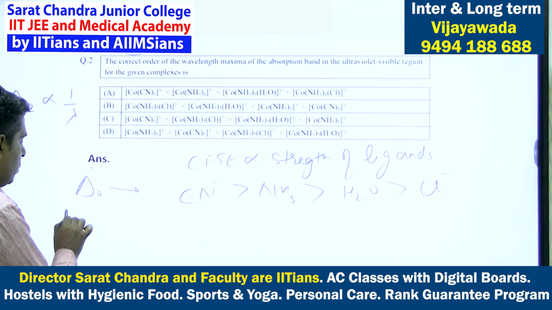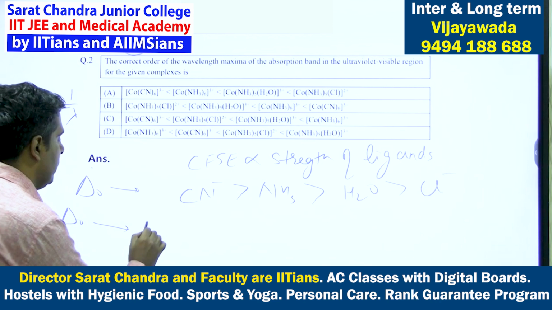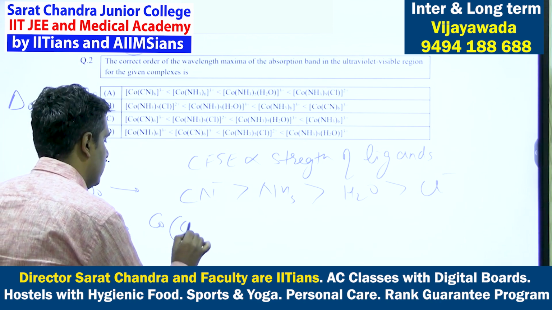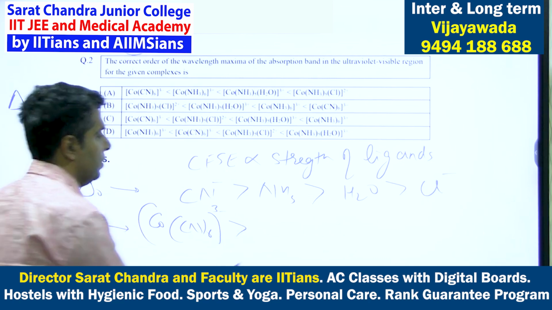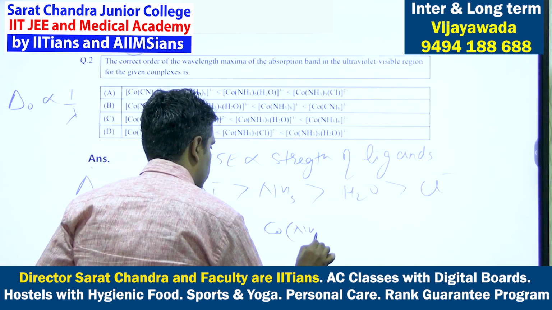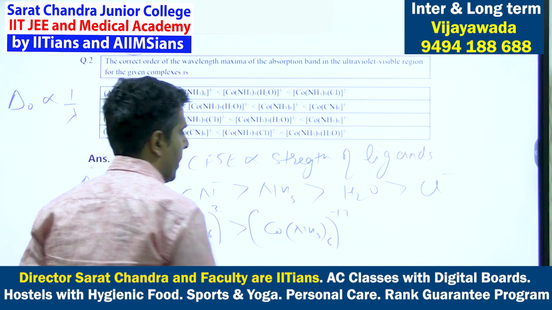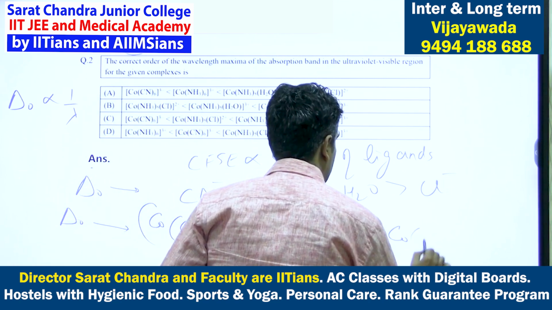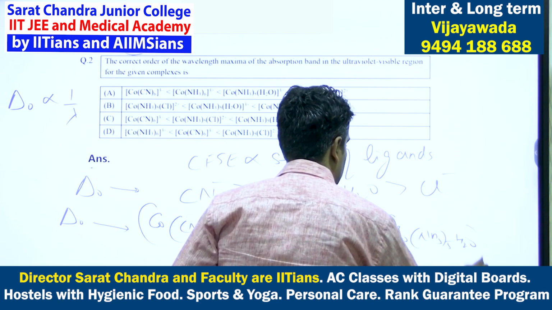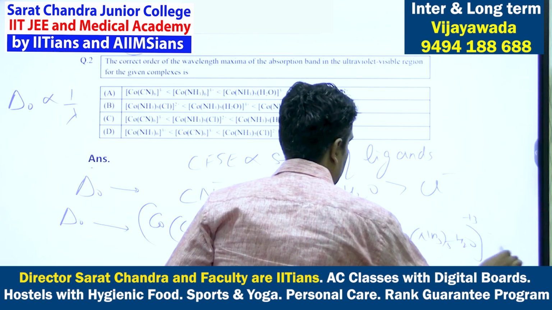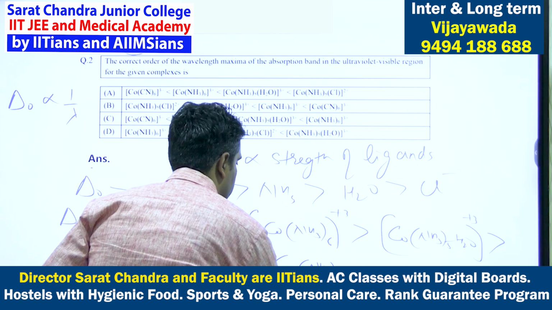If I arrange the complexes in order of crystal field splitting energy, it will be Co(CN)6, which has maximum crystal field splitting energy, then Co(NH3)6 3+, then the one where one ammonia is replaced by H2O, and at the last is Co(NH3)5Cl.